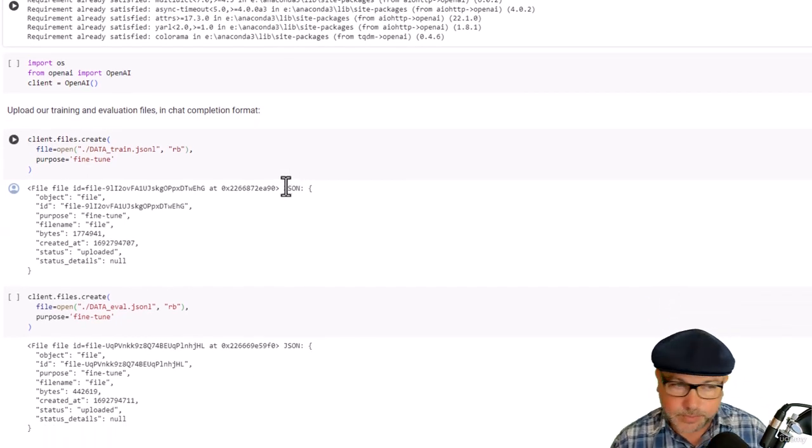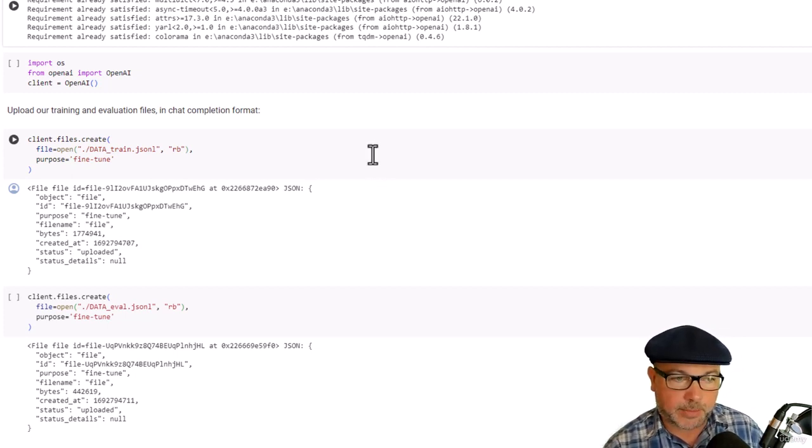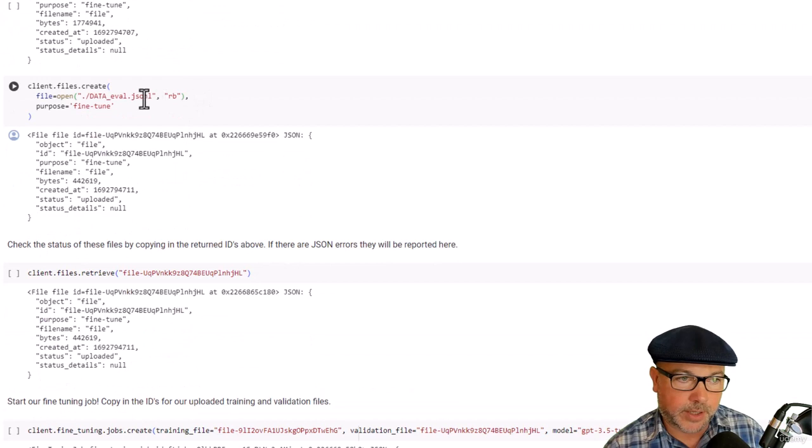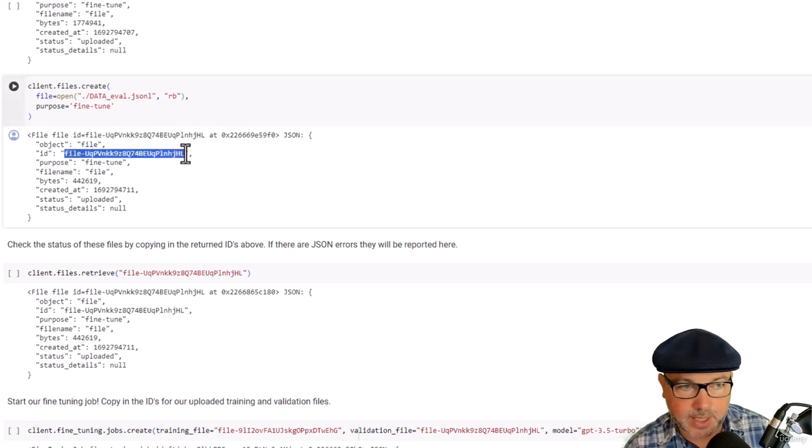First thing we need to do is upload the training and evaluation data files that we created from that script that we just saw. So we use the File API to create a new file that we upload to OpenAI. We give it the path to that file, and we say that the purpose is fine-tune. That's important so it can actually use it for fine-tuning. We do the same thing for our evaluation file. And you can see that it's giving us back, among other things, the IDs of these files after they're uploaded. So we need those IDs in subsequent requests to the API.